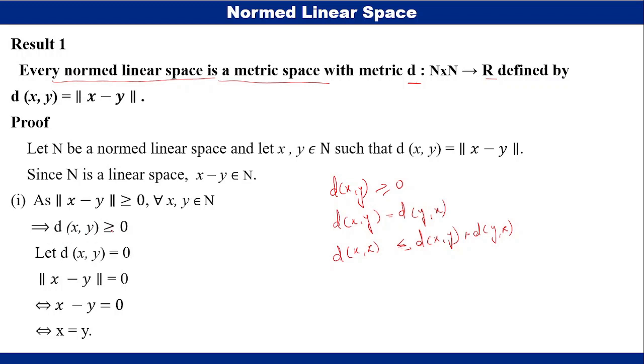But if d of xy is equal to 0, then norm x minus y is equal to 0. Again, by using the property of the norm, if the norm of the element is equal to 0, then the element is equal to 0. So therefore, norm of x minus y is 0 if and only if x minus y is 0. So this implies x is equal to y. Therefore, the function d must be positive, and if the function d is 0, then the two elements are the same.